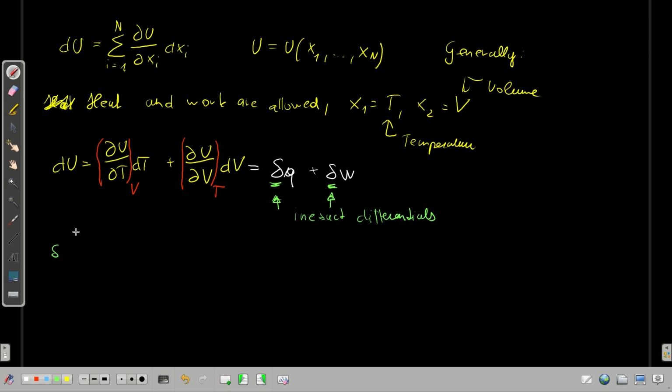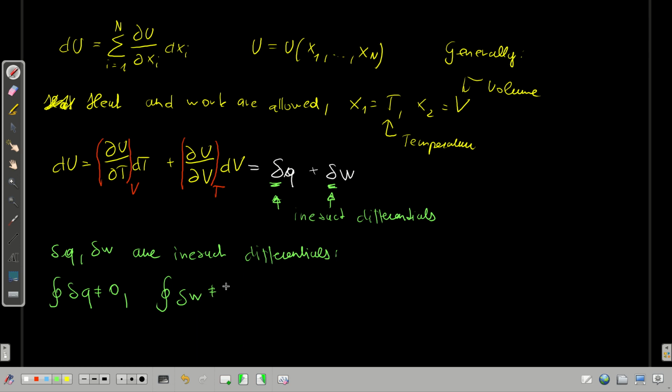If differential change in heat and differential change in work are inexact differentials, it means that the ring integral of dq generally does not equal 0, and the ring integral of dw also does not necessarily equal 0.